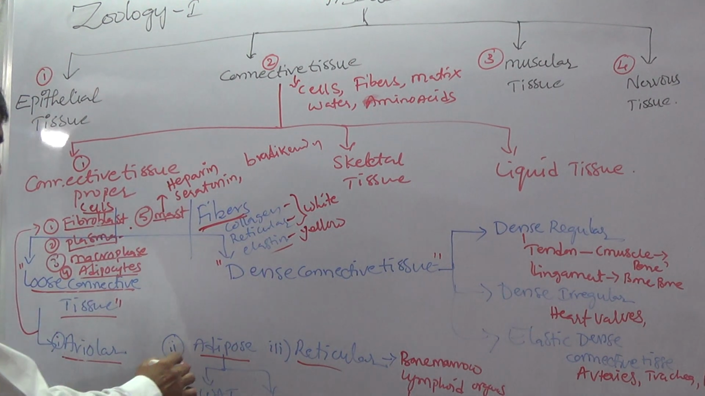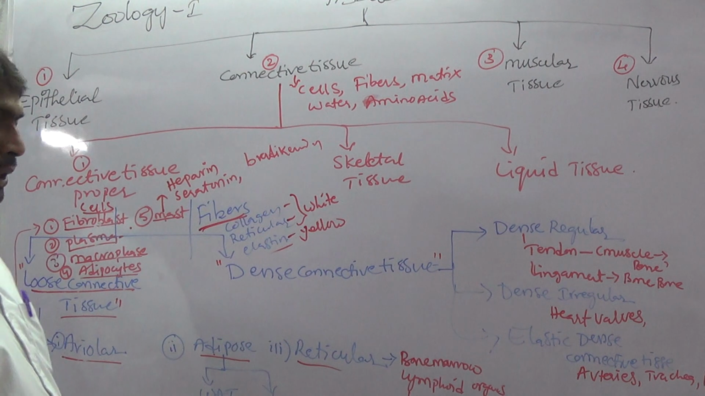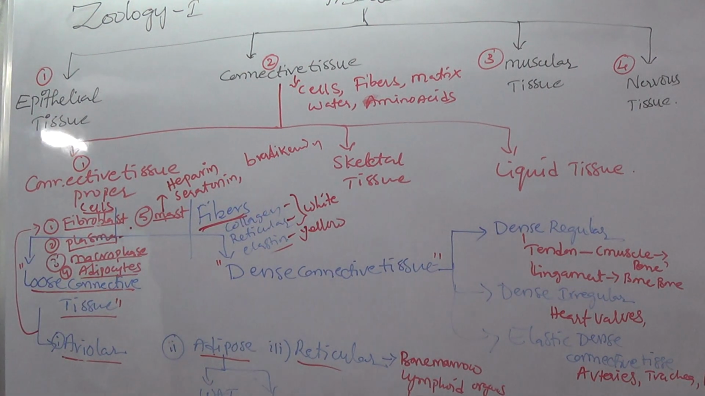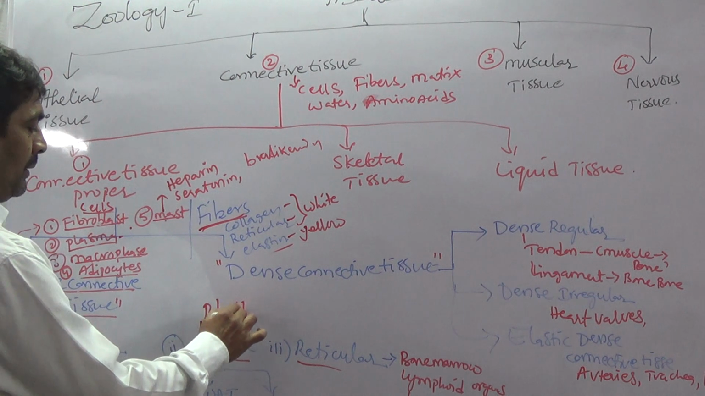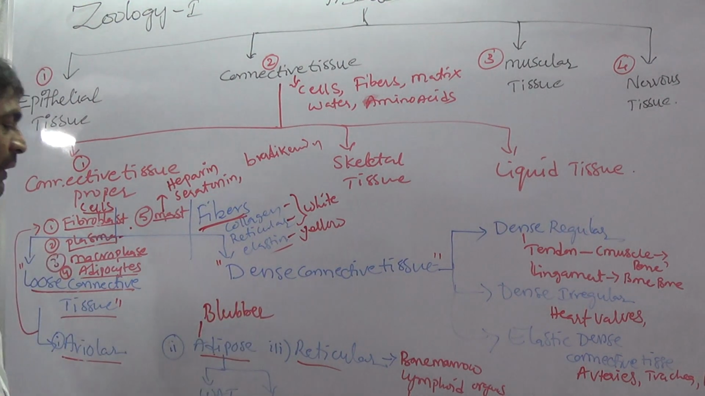Next, another loose connective tissue is adipose. Adipose is also one type of tissue. This adipose tissue's main function is storage of fat. This tissue is beneath the skin of human beings or animals. This type of adipose is present in aquatic animals, and the adipose tissue of aquatic animals is called blubber.